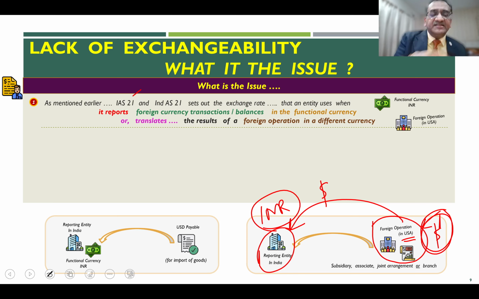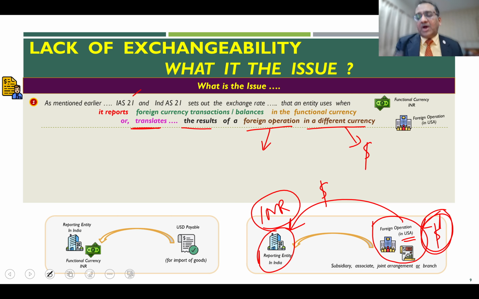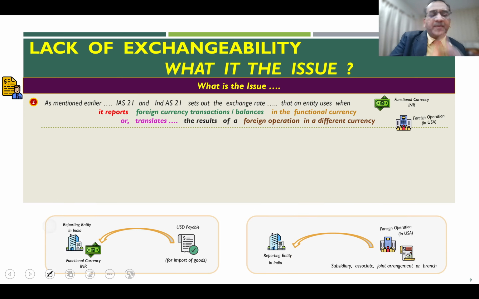So these two standards give the requirement that when you have to translate the result of a foreign operation, say the branch of an Indian entity, which has the functional currency in a different currency. In my example, dollar is the functional currency of the US branch. But the results of that branch need to be translated into INR so that the consolidated financial statements are prepared by the India parent entity.